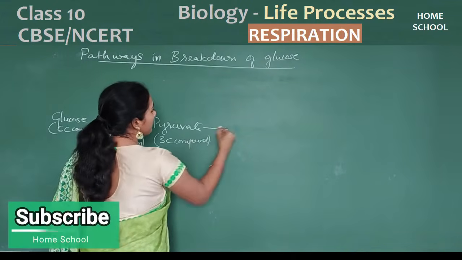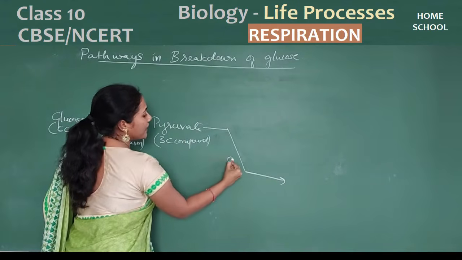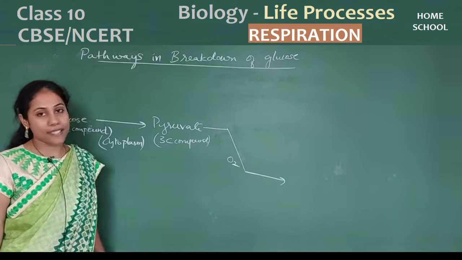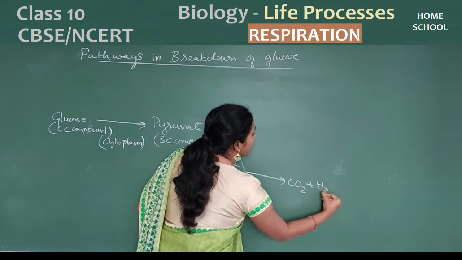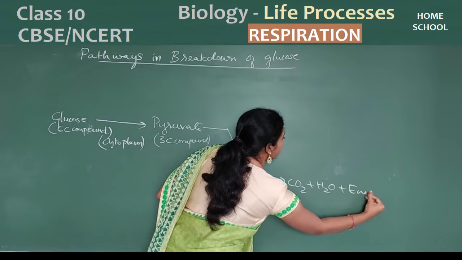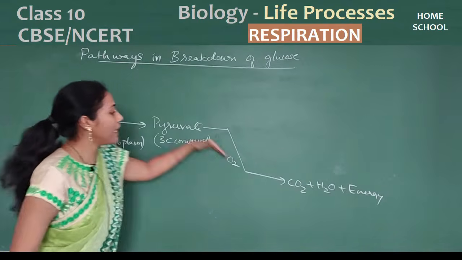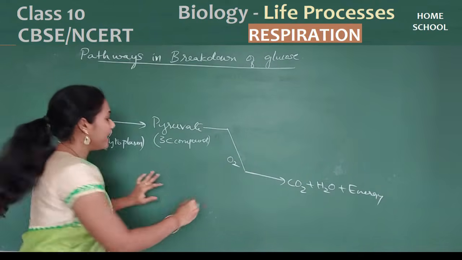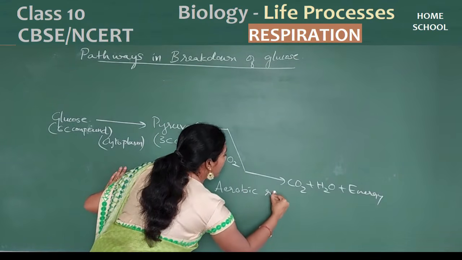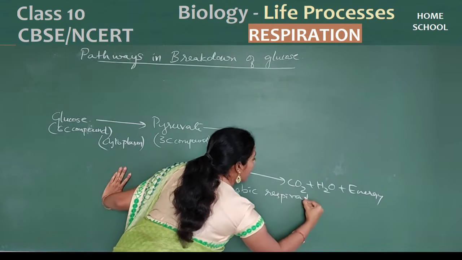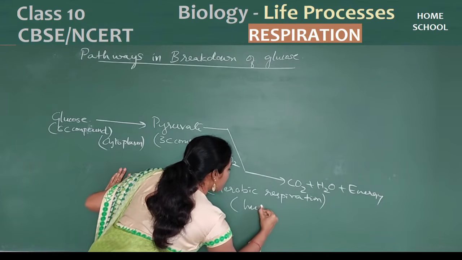Now from here, if it is aerobic respiration, in presence of oxygen, pyruvate will get converted into carbon dioxide, water and energy. Where do you find this pathway? You will find it in humans. This is what we call aerobic respiration. You will find it in animals, especially humans.